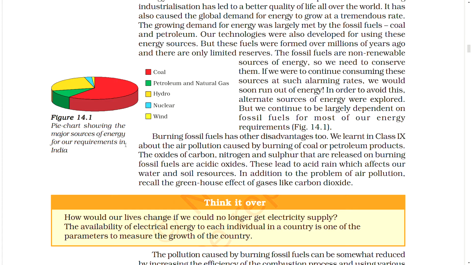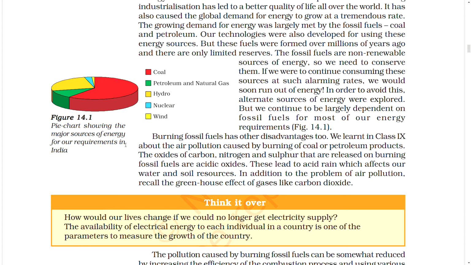Burning fossil fuels has other disadvantages too. We learned in class 9 about the air pollution caused by burning of coal or petroleum products. The oxides of carbon, nitrogen and sulfur that are released on burning fossil fuels are acidic oxides. This leads to acid rain, which affects our water and soil resources. In addition to the problem of air pollution, recall the greenhouse effect of gases like carbon dioxide.